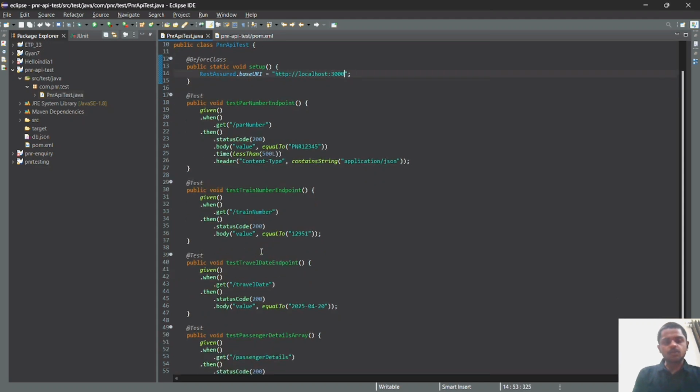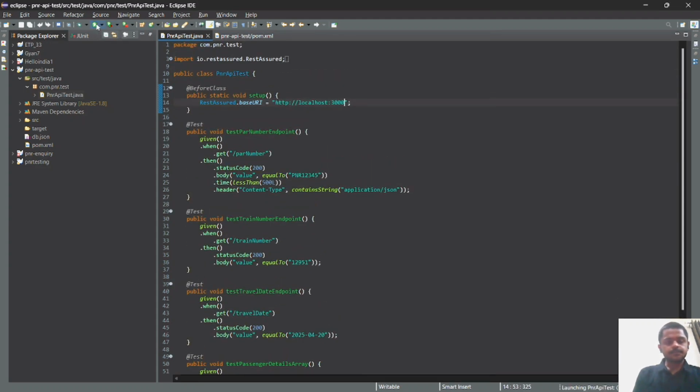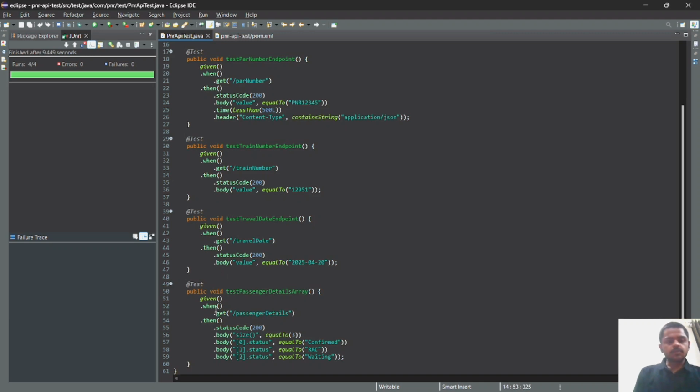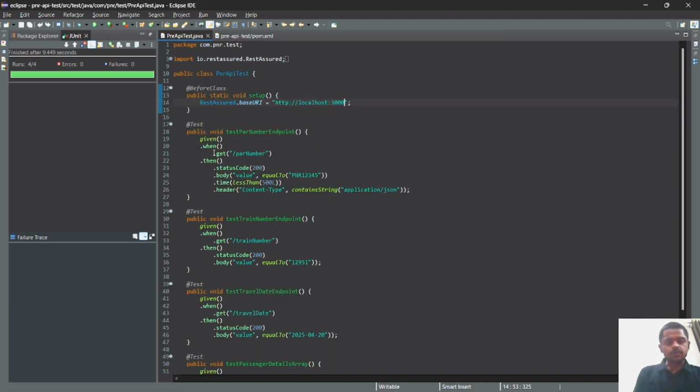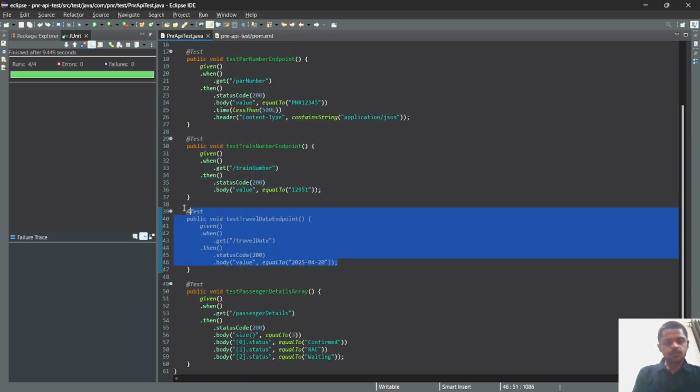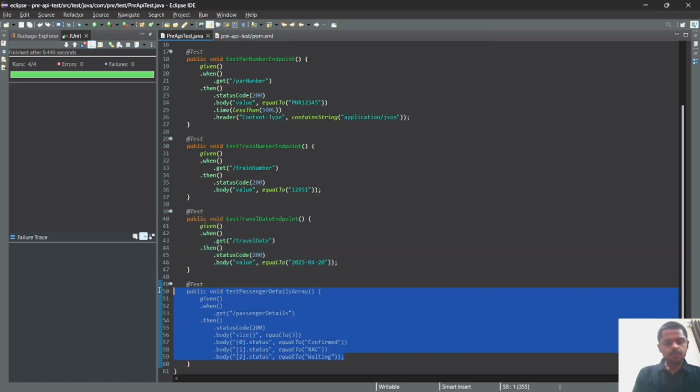After writing the code, we will go to run. We have given 4 tests in our file: test 1, test 2, test 3, test 4.